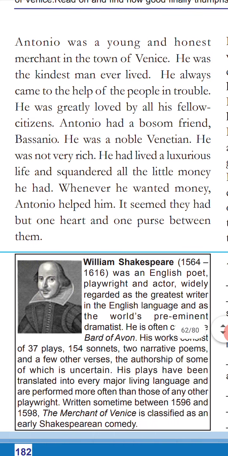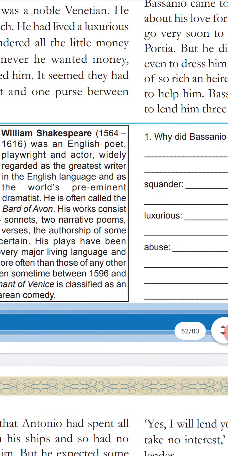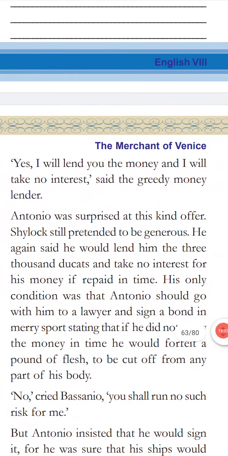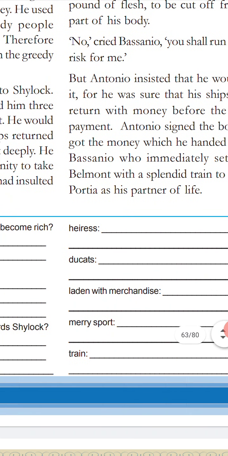He levied more money from poor people. He had too many crooked ideas also. That means Antonio just goes to Shylock in order to get money for Bassanio. So that's the situation we have discussed so far. Yes, too many things we want to know. Here are too many words.